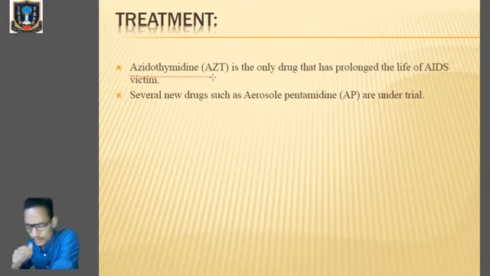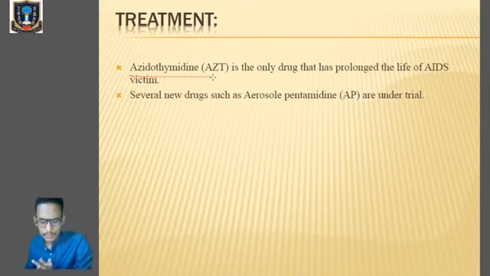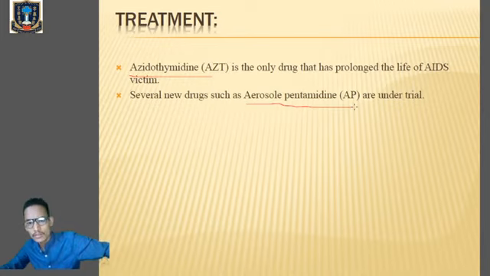He mainly told that those new drugs which are being discovered, like aerosol pentamidine, which are under trial, if these drugs are given in combination with AZT, AZT meaning azithromycin, then it will be very, very effective. Clear? So these particular drugs, azithromycin and aerosol pentamidine, are simply given to increase the lifespan of an HIV infected individual. They are not the permanent cure for the disease. Clear? So kindly go through the screening of HIV infection or HIV/AIDS, then the treatment.